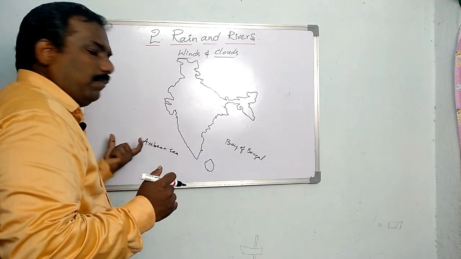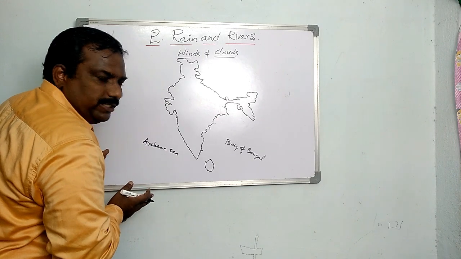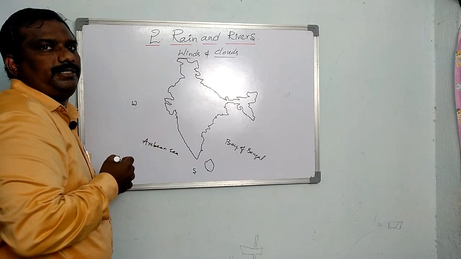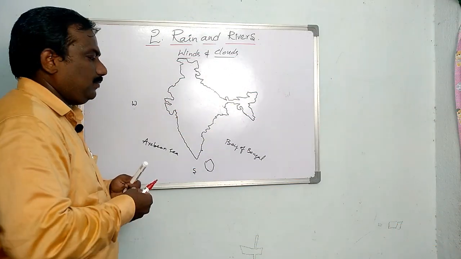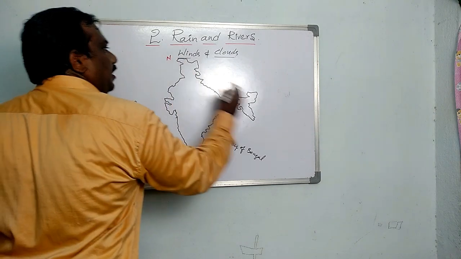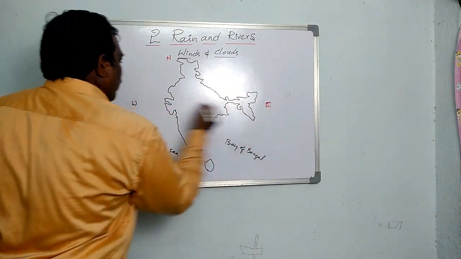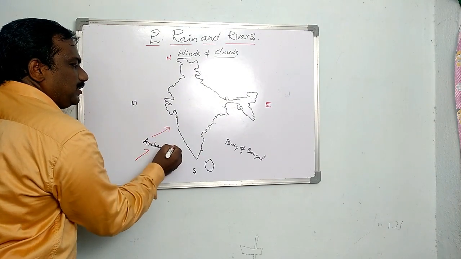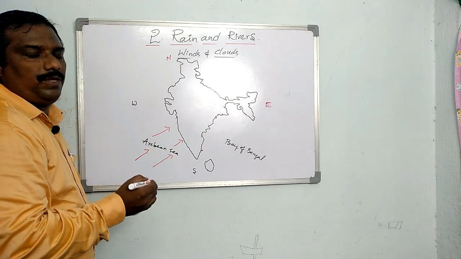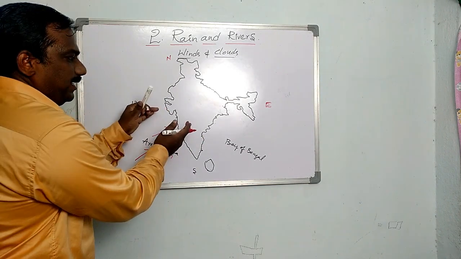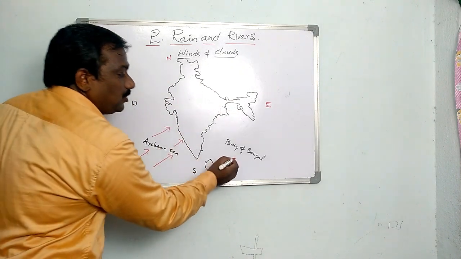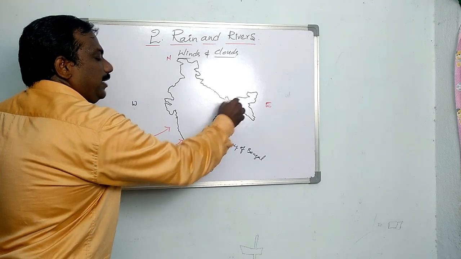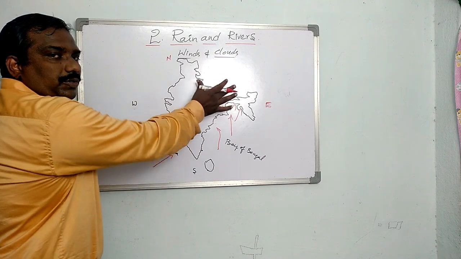June, the monsoon wind blows in this direction. This is the southwest direction. So this is north and this is east, west, south. In this direction, monsoon winds will blow to India. So they will enter India through this direction. Another branch of the winds also enters from the Bay of Bengal to India. So these two branches enter India.